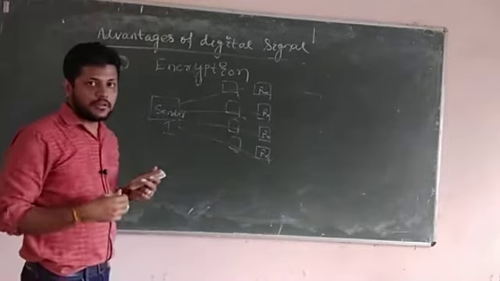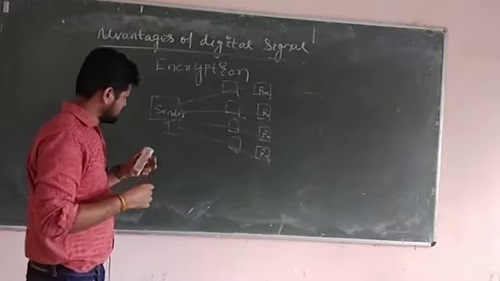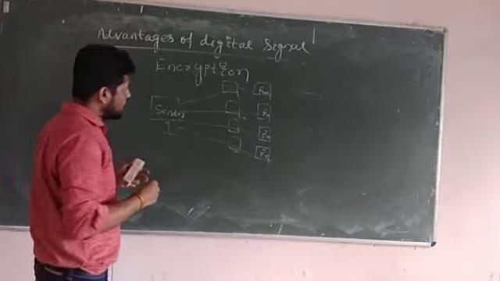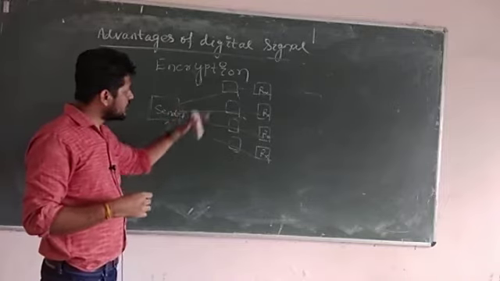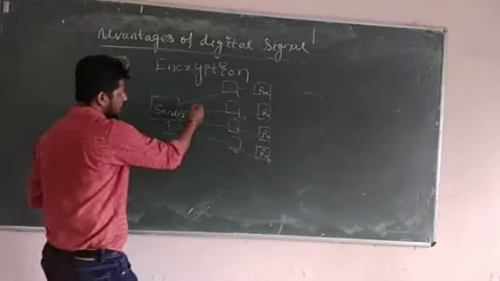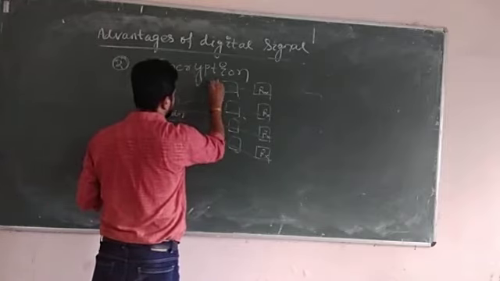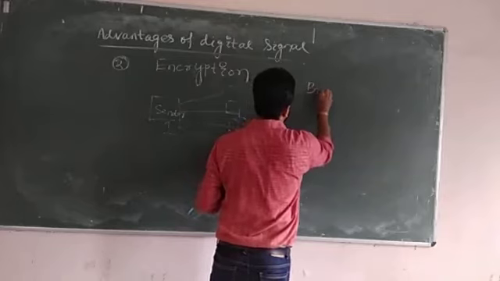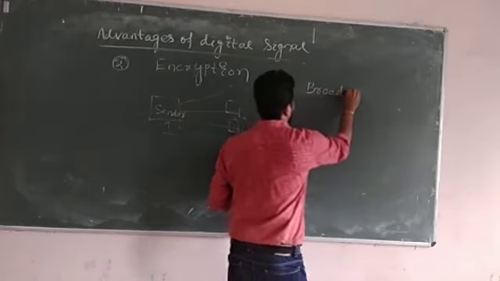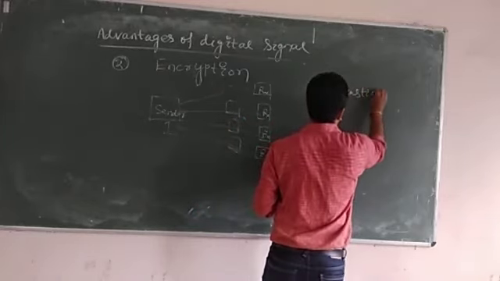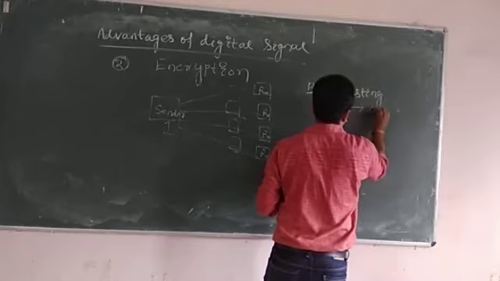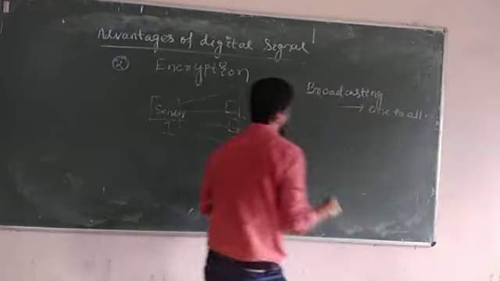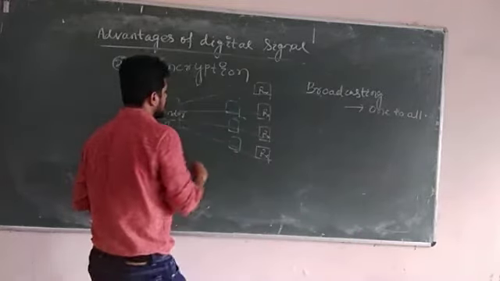You all are receivers, and your television signals are from a single transmitter; they broadcast, and we all are receiving that signal. That is known as broadcasting. Broadcasting means one to all.